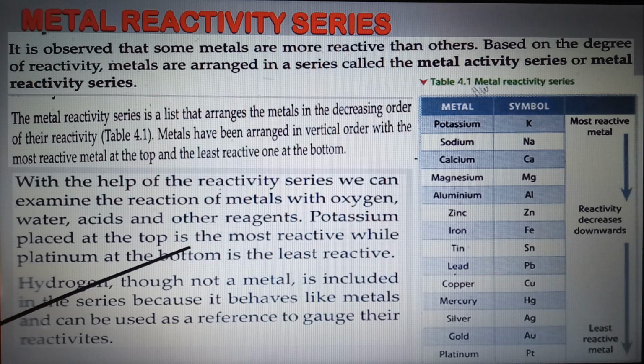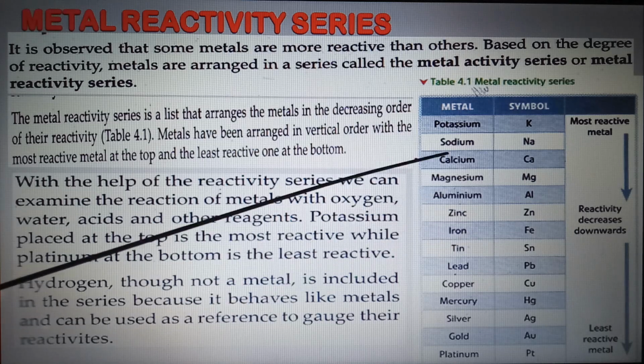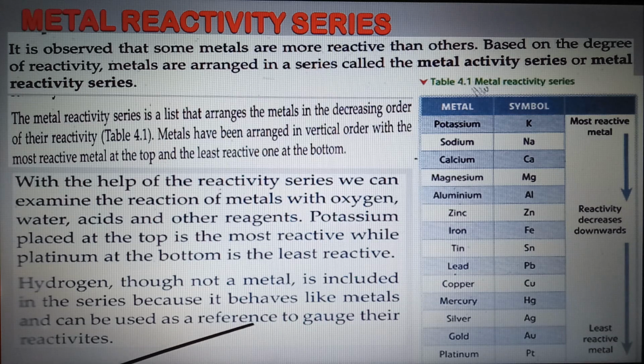Potassium placed at the top is the most reactive, while platinum at the bottom is the least reactive. Hydrogen, though not a metal, is included in the series because it behaves like a metal and can be used as a reference to gauge their reactivity. Means whichever metals are above hydrogen are more reactive than hydrogen, and those below are less reactive.